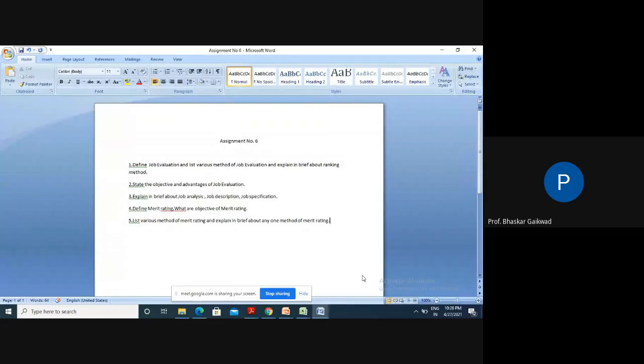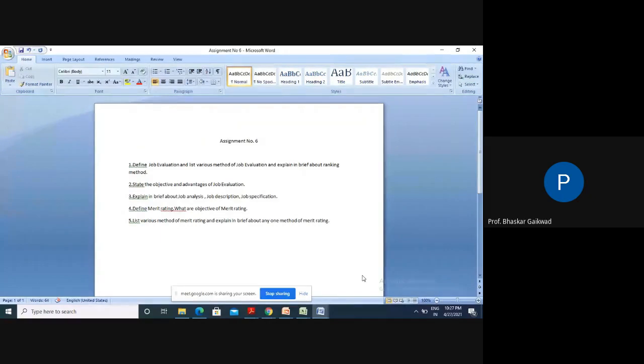Then the skill rating system is there. The forced choice method is there. These methods we have discussed. Out of these four, you can explain one in brief.